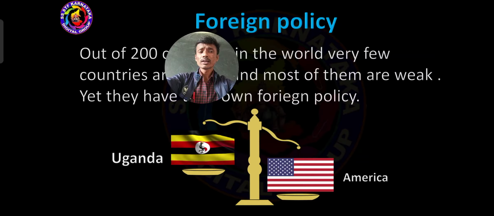Out of the 200 countries of the world, few are strong and most of them are weak, because few countries do not yet have their own foreign policy, and few countries have their own foreign policy. The countries that have their own foreign policy, we should consider most strong. The countries that do not have their own foreign policy, we should consider weak. So Uganda weak, America strong, because of foreign policy.